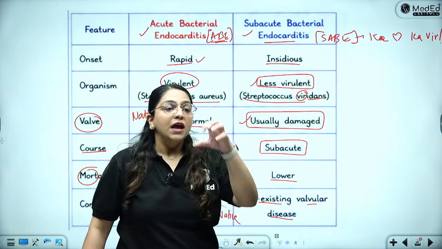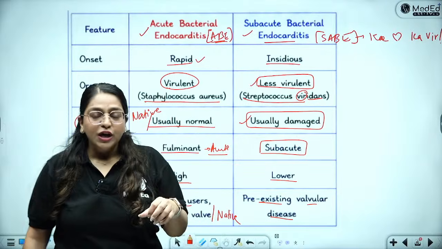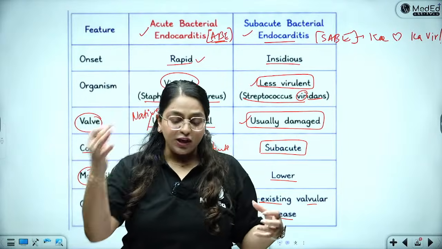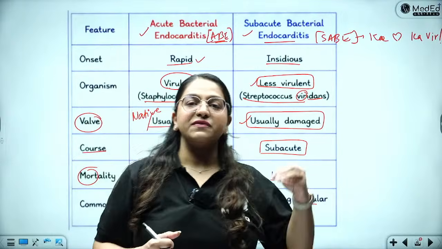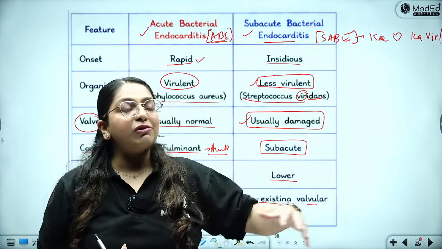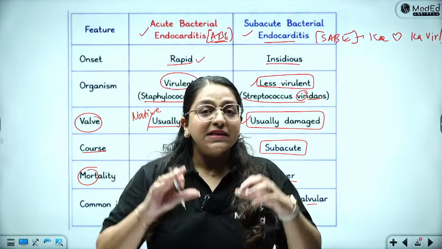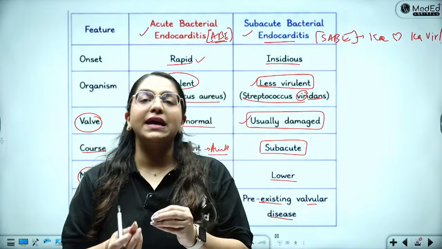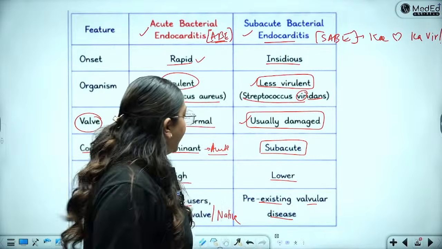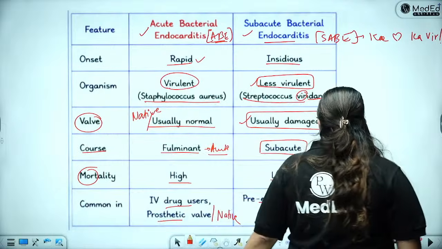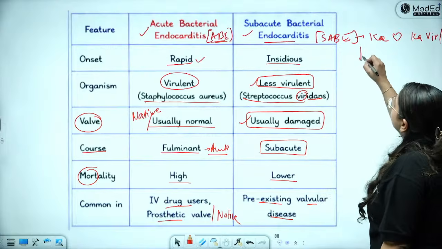Subacute means moving slowly, okay? So you have acute and you have chronic and then you have subacute, which is in the middle. Acute means happens fast, goes away fast. Chronic means slowly goes over for many years. Subacute is like it will start slowly and it will progress slowly, so it will take longer than what is acute, okay? So pre-existing valvular disease is going to be there.